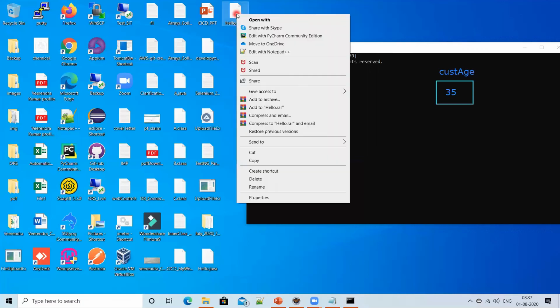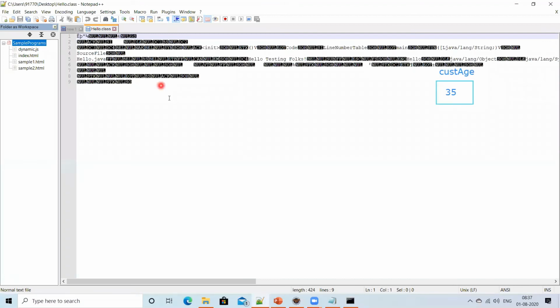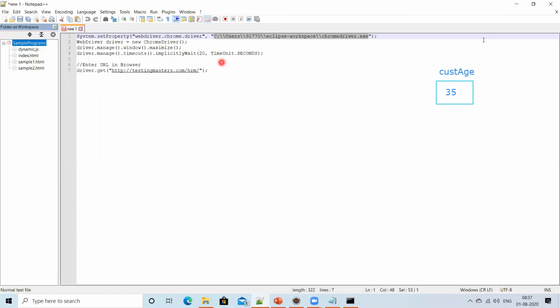Even if you try to open it, if you edit it with Notepad++, I'm opening it. Let's see. You will not understand anything here. It will open something, guys, but frankly speaking you will not understand anything. Something it is showing, but those are completely garbled statements. You cannot view that actually. But anyway, the .class file is generated.